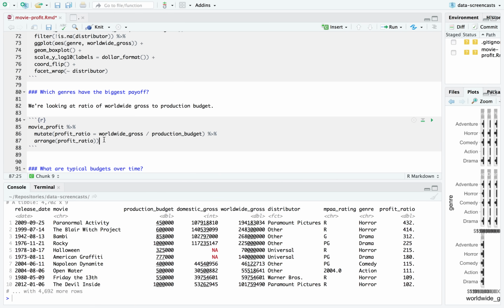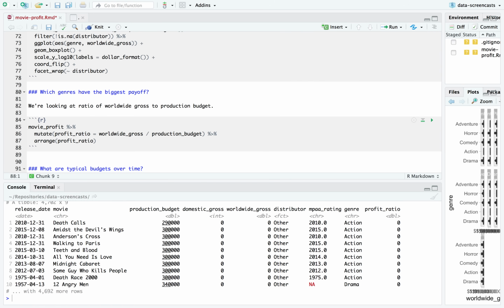This isn't what the article looked at, but I'm also interested in the biggest busts. And these I'm suspicious. We have these movies. 12 Angry Men is a classic. There's no way 12 Angry Men made $0. None of these movies, I think we just got to filter these out. These are bad data. Maybe there's a way to fix it from the original data. I'm going to go ahead and remove it.